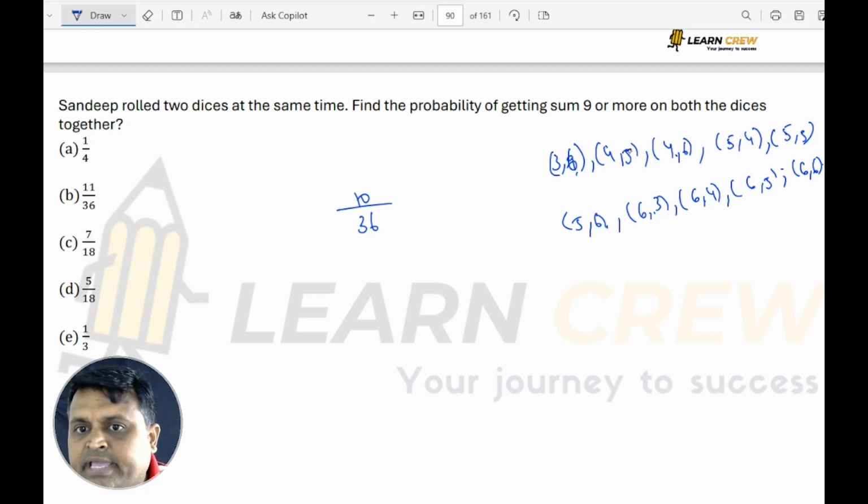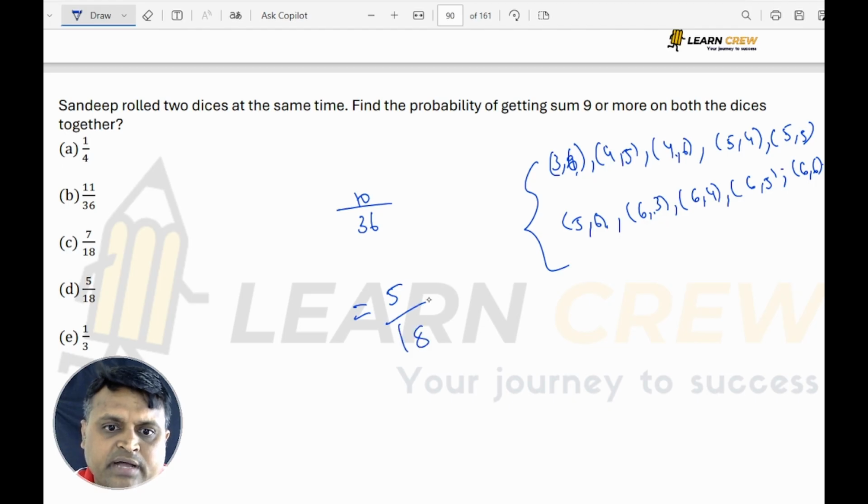Getting a sum of 9 or more means when 2 dice are thrown simultaneously, the sum can be 9, 10, 11 or 12. So how many possible outcomes are there? 10. 10 by 36, so it is 5 by 18. 5 by 18 means option D.